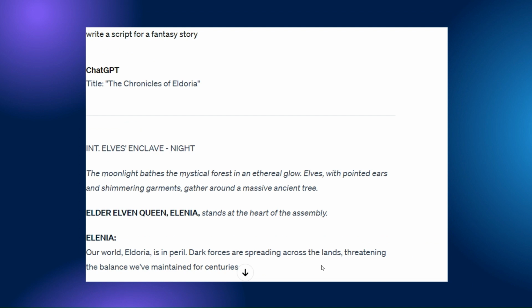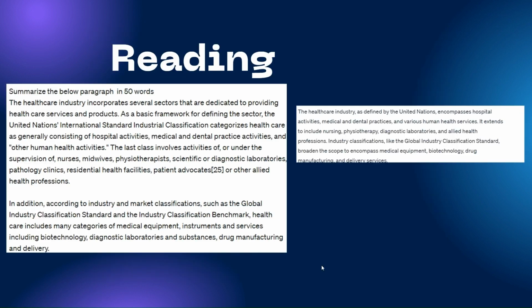Here I mentioned I want a script for a fantasy story, and it randomly chose a fantasy story which it found interesting and wrote a script for it. So for writing purposes, we give it some task to do, and it will write based on that.